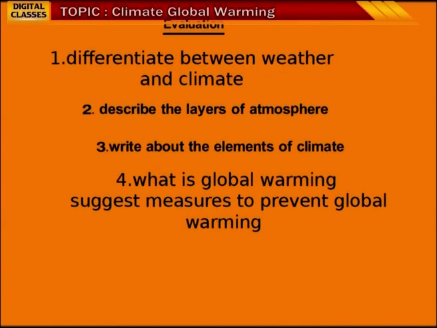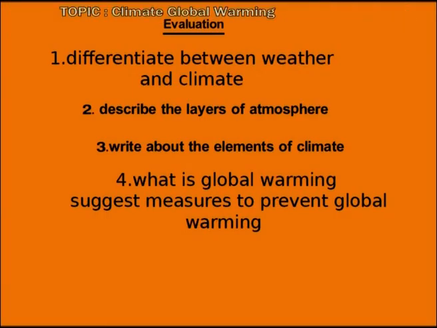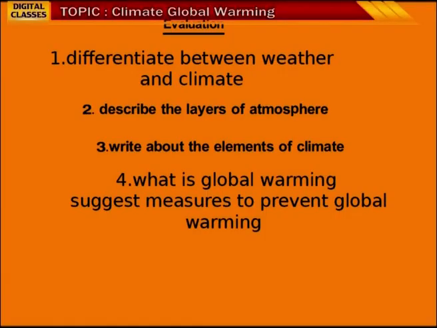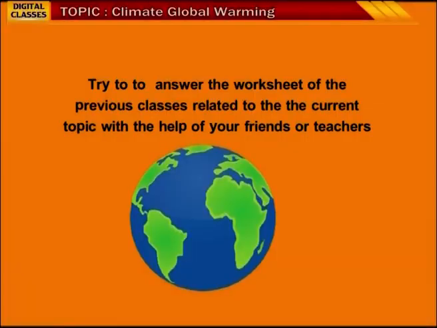Evaluation. Differentiate between weather and climate. Describe the layers of atmosphere. Write about the elements of climate. What is global warming? Suggest measures to prevent global warming. Having learnt about this lesson, climate and global warming, children, try to answer the worksheet of the previous classes related to the current topic with the help of your friends or teachers.